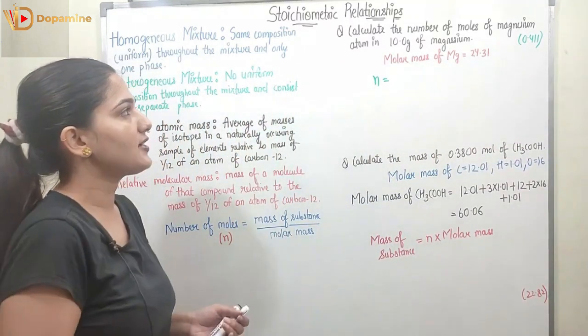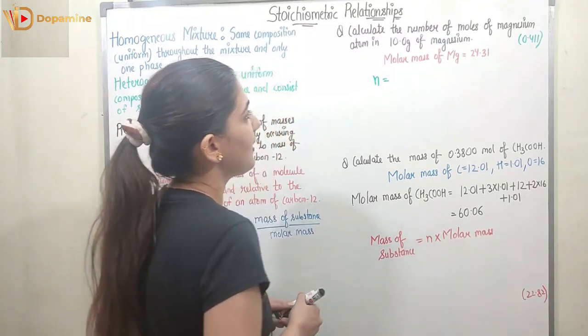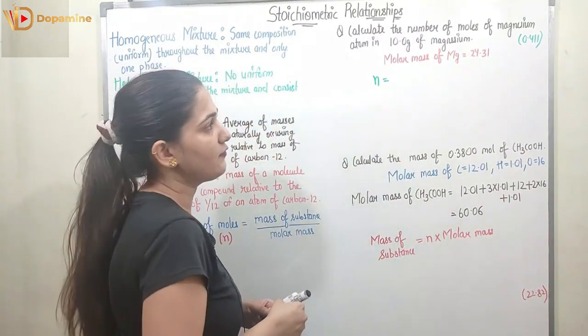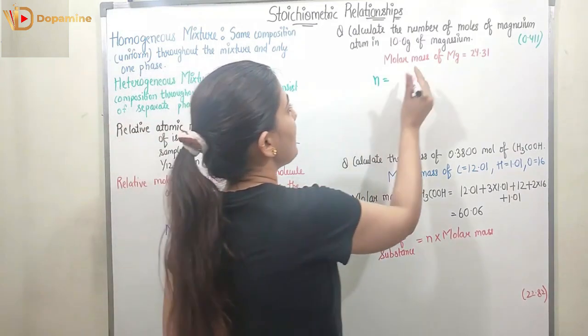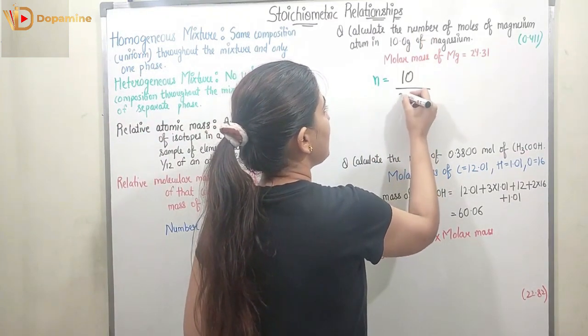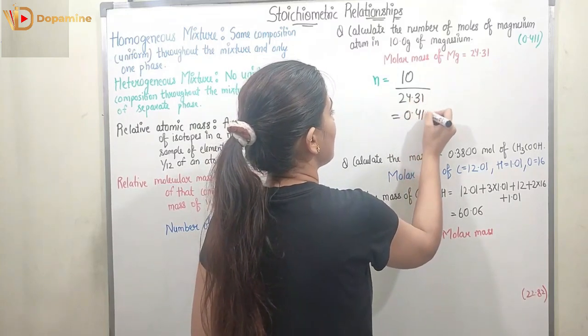Now coming to the question, it states: calculate the number of moles of magnesium atoms in 10 gram of magnesium, right? The molar mass of magnesium, we know, is 24.31. So the number of moles will be given by the mass, which is 10 gram, upon the molar mass, which is 24.31. So the number of moles will be 0.411.